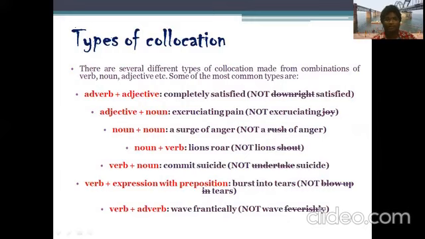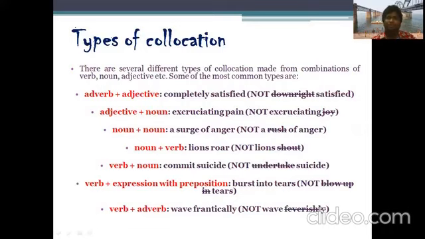And next, verb plus expression with prepositions. So burst into tears. This is how we say it. We're not going to say blow up in tears. Okay, so what we are using matters a lot, and that's the reason we have to be careful about what we are using. Verb plus adverb: wave frantically, not wave feverishly, right? So we have to ensure what words we are using and what kind of impact they are giving on the people.